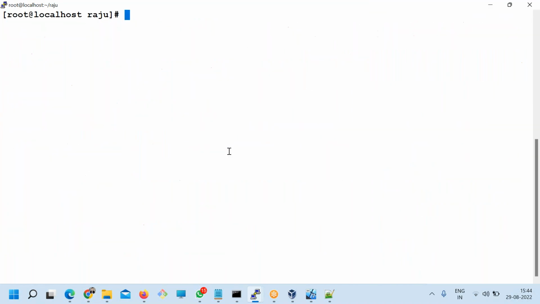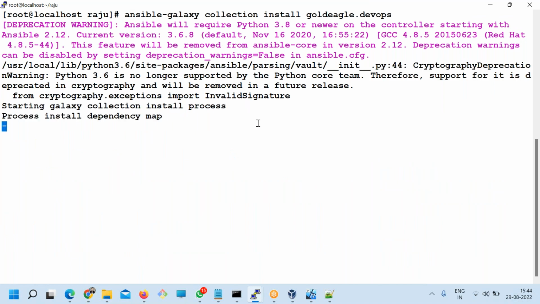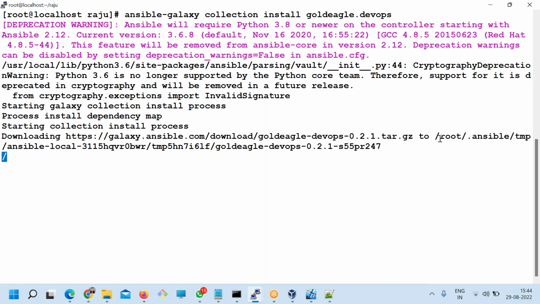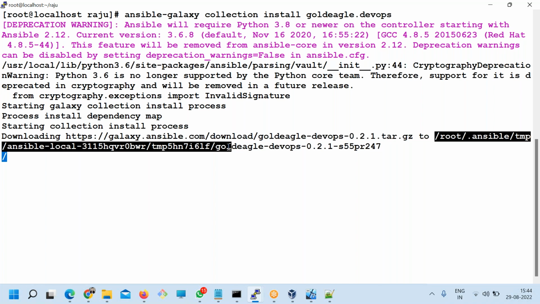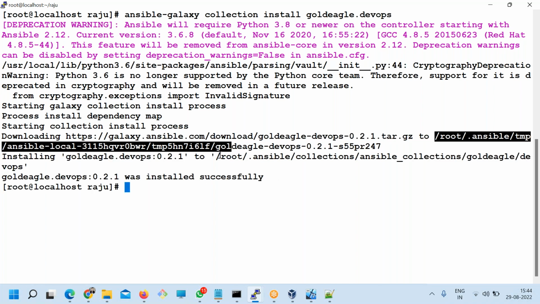Okay, that's fine. I just wanted to understand whether it is running directly from the web. No, it's in the default location, the user home default location. If any machine doesn't have an internet connection, then no problem.